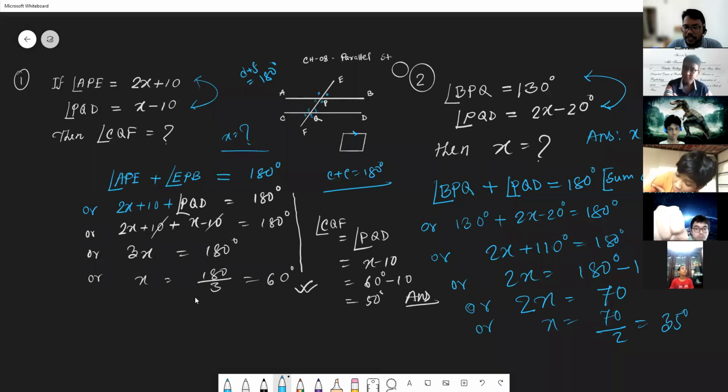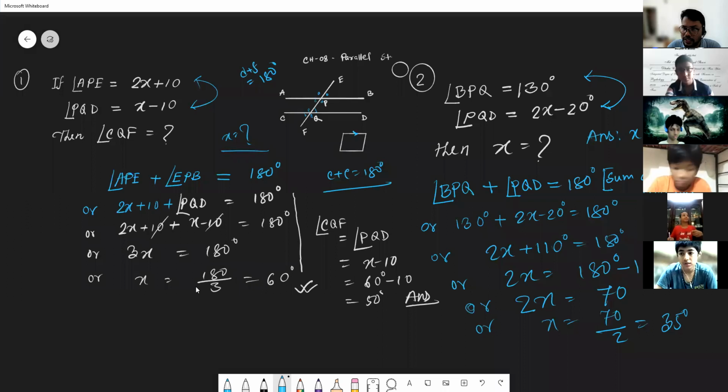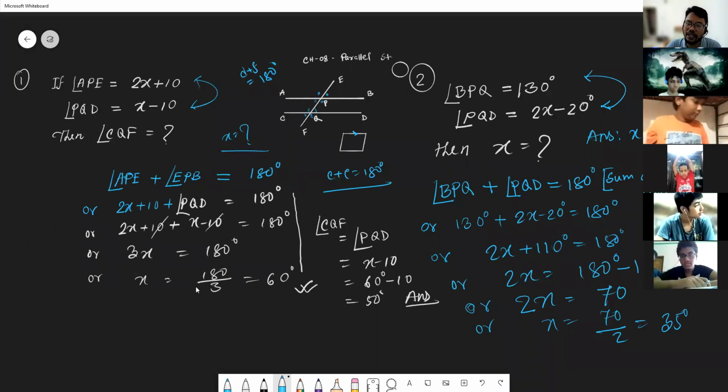Inshallah, if I get another class next week, I will try to practice some creative questions again from chapter 8 according to this concept. Today we have discussed the alternate angle, corresponding angle, interior angle, supplementary angle, adjacent angle, and vertically opposite angles. So by using these types of angles, how to answer the creative questions, inshallah, if I get the time, I will try to practice 1 or 2 creative questions.